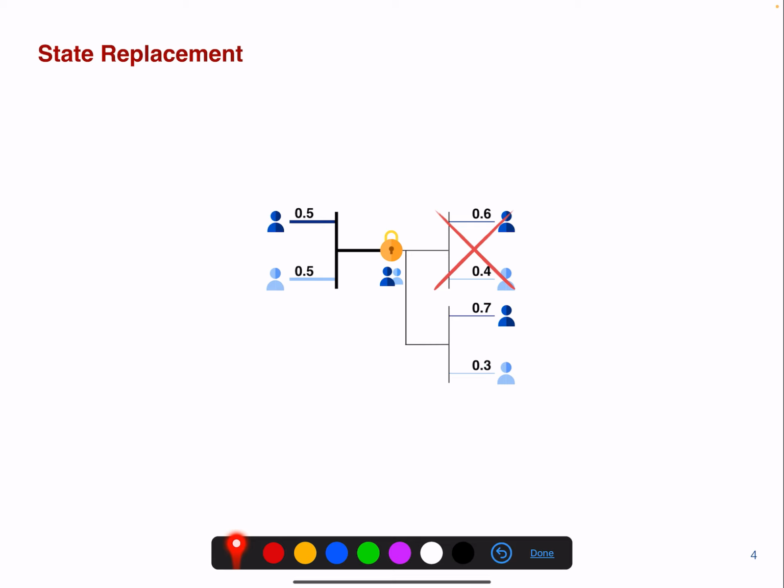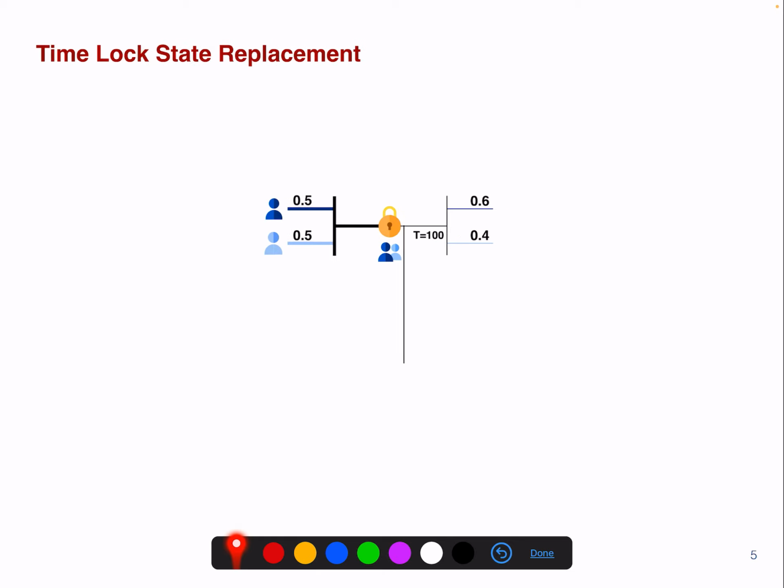So state replacement just means we want to replace this state here with a new one, right? And this replacement here is equivalent to performing a payment from this entity to this entity of 0.1. It's the transfer of this particular asset. And it's really important because we don't want to perform an on-chain transaction. This is the on-chain transaction, this is the off-chain state transition or state replacement.